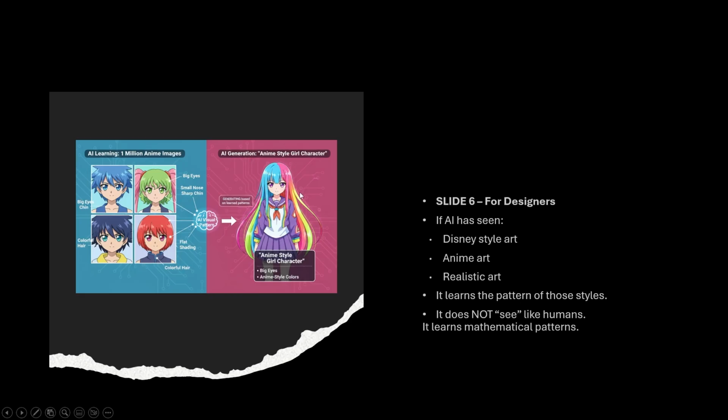Automatically it will create a new image, not the same, but in the anime style. AI generates an anime style girl character, right? So it is creating something completely new, not the same, but by using the same kind of patterns, styles, colors and design system it follows, and finally it will create the new anime character for you, right?